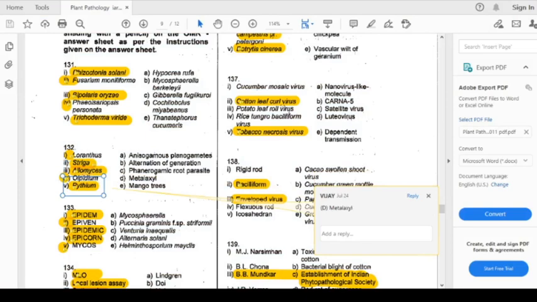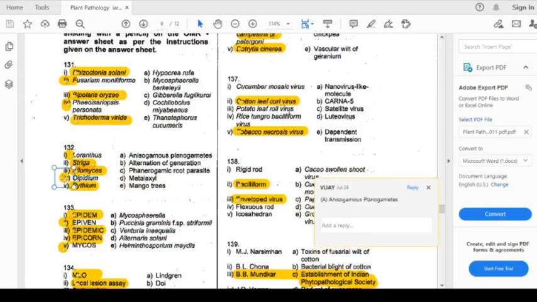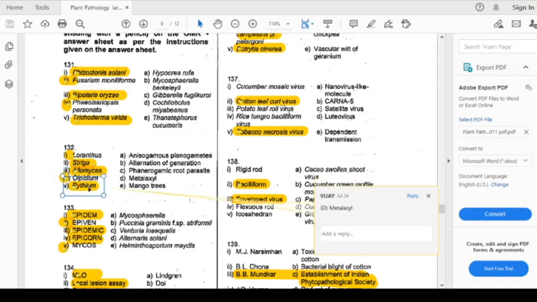Olpidium. Isogamous, anisogamous, and so on for Olpidium. And Pythium, the option is metalaxyl. Pythium can be managed by a metalaxyl spray. Now we come to question number 133.